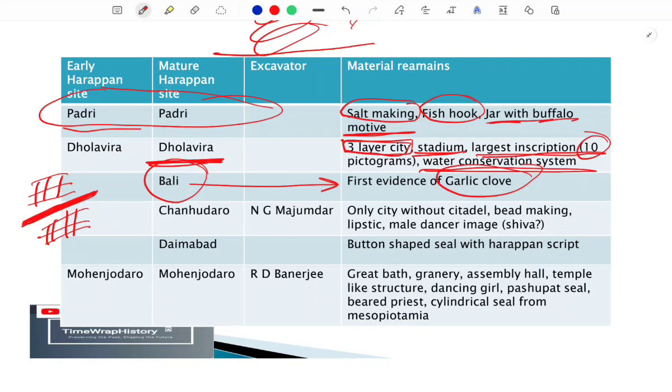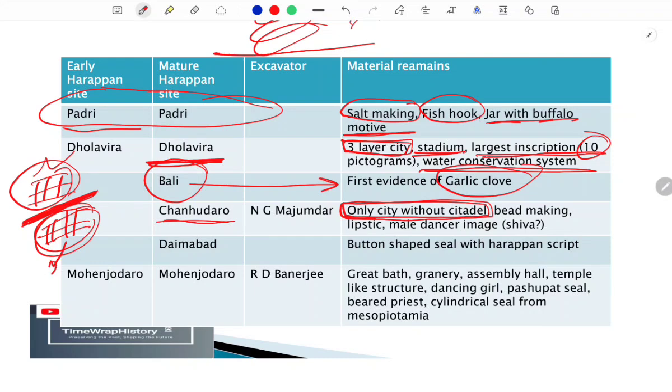Okay. Apart from that, Chanhudaro is one of the most important sites, and it was excavated by N.G. Majumdar. And like Dholavira, this also had some special specificities as far as the settlement is concerned. The settlement pattern was only single-layered here. So there were no 2 towns here, only one town. In the whole of the Harappan civilization you will find the citadel and lower town, but here we didn't find the evidence of a citadel. So this had only one city, without a citadel. So we have only the lower town.